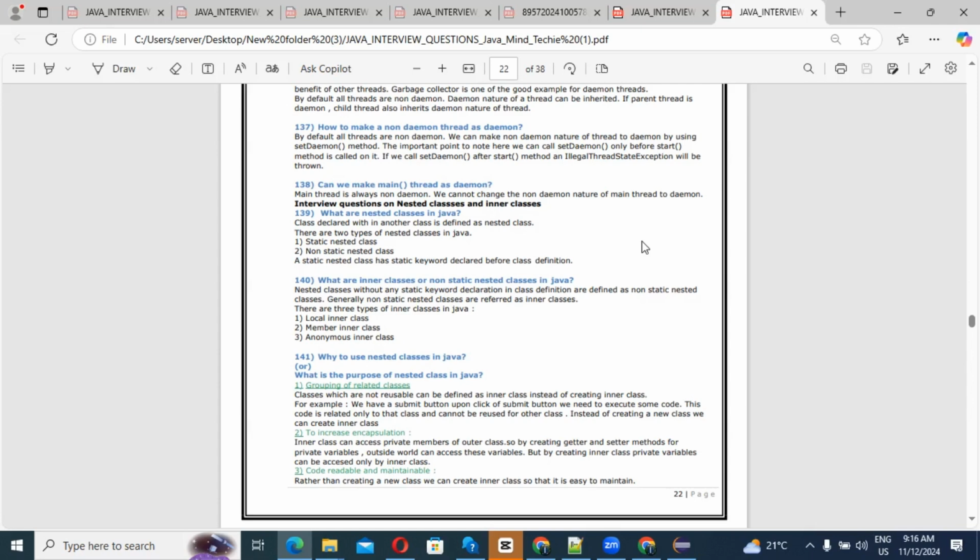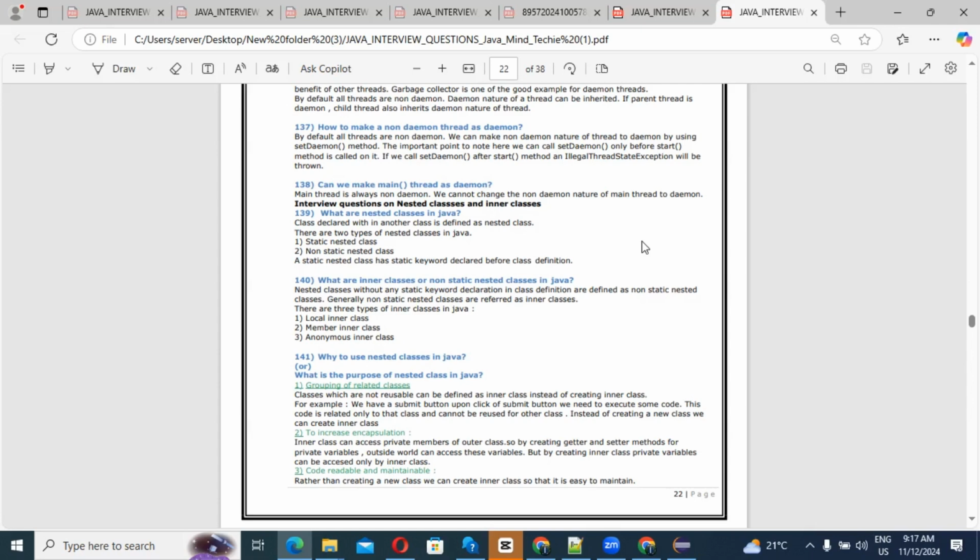Okay. So first is grouping of related classes. Classes which are not reusable can be defined as an inner class instead of creating a separate class. For example, we have a submit button, right? Upon a click of the submit button, we need to execute some code. This code is related only to that class and cannot be reused for another class, right? Instead of creating a new class, we can create one inner class. That is the first use.